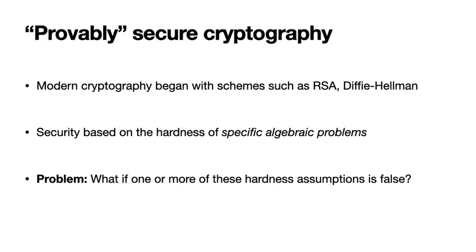Modern cryptography began with breakthrough schemes for public key encryption such as RSA and Diffie-Hellman, which are also the first schemes that were proven secure. And proven secure means that their security was based on assuming that certain number theoretic problems were hard. The downside of building schemes based on the hardness of specific algebraic problems is: what if one or more of these hardness assumptions turns out to be false? Well, then our scheme is no longer secure.